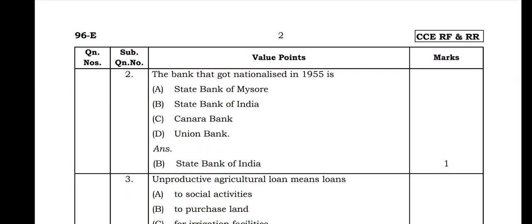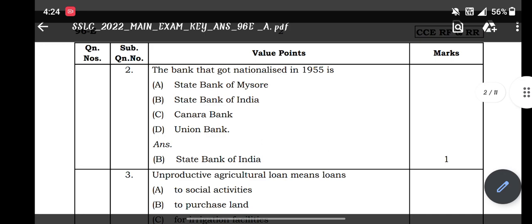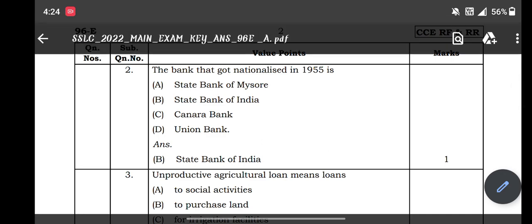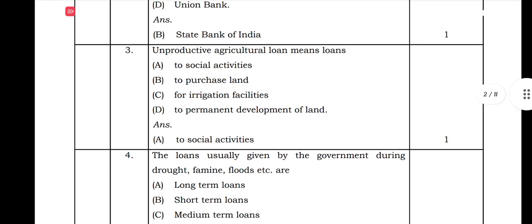The second question they asked is: the bank that got nationalized in 1955 is State Bank of Mysore, State Bank of India, Canara Bank, Union Bank. So the bank that got nationalized in 1955 is State Bank of India. You'll get 1 mark. Next, the third question they asked is: unproductive agriculture loan means loans to social activities, to purchase land, for irrigation facilities, to permanent development of land. So unproductive agriculture loan means loans to social activities.